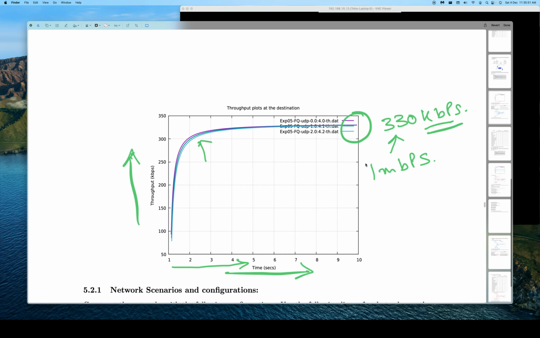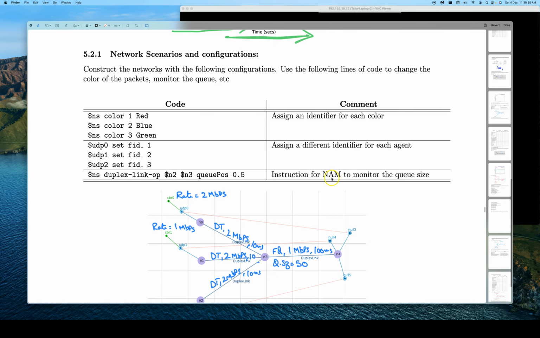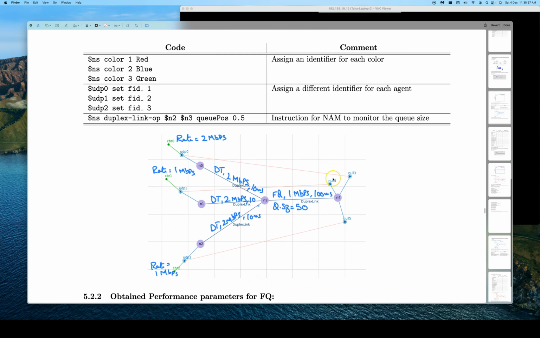So for that, let's draw this diagram. Let's use this network diagram and plot it. We have a router here and 3 sources, all of them sending data to a single destination, and all the specifications on the links, and likewise the application data rates, have been given. So let's quickly get to the practicals now. Let's minimize this.